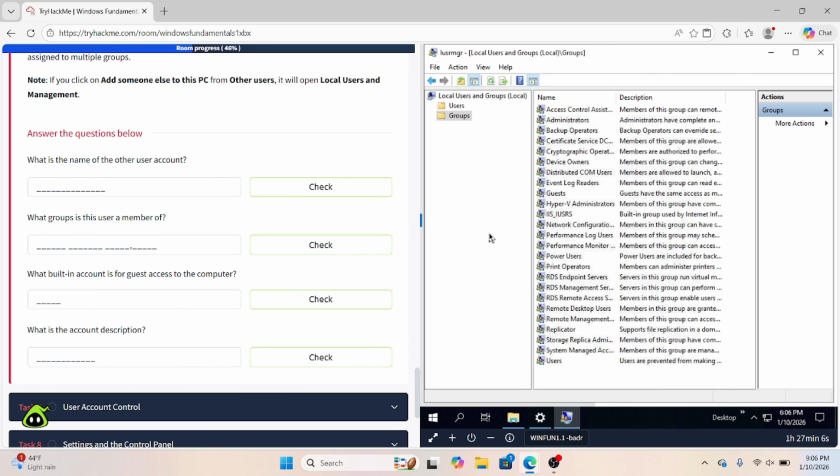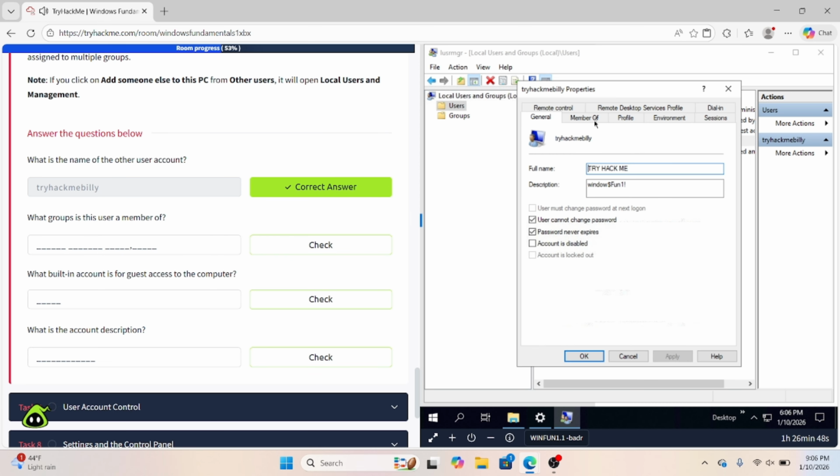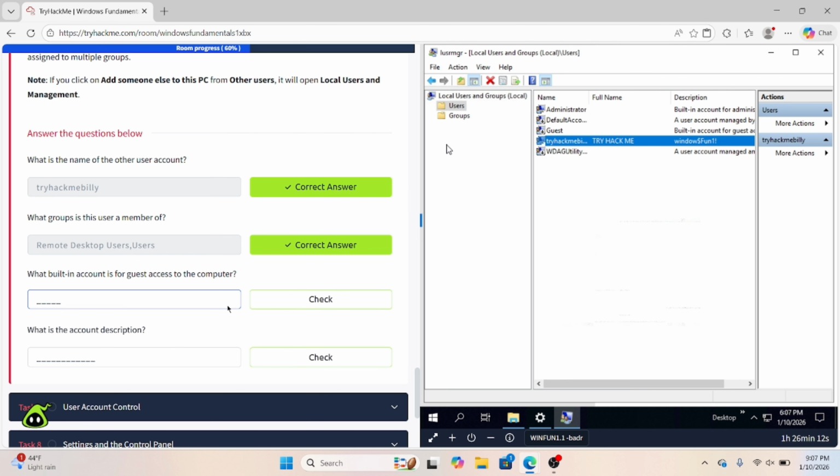Now, what is the name of the other account user? Let's go into Users and look here. It looks like it is TryHackMe Billy. What groups is this user a member of? You can come in here, see Member Of, and they are a member of Remote Desktop Users and Users. What built-in account is for guest access to the computer?